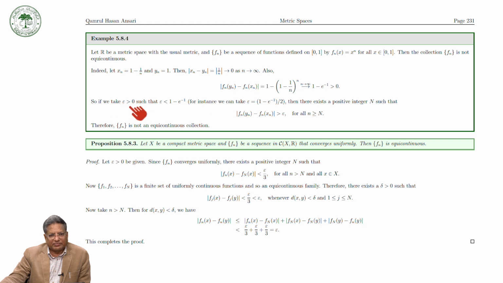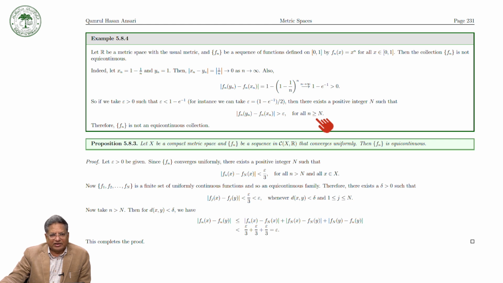So if we take epsilon greater than 0 such that epsilon is less than 1 minus e raised to the power minus 1, for instance epsilon equal to (1 minus e raised to the power minus 1) divided by 2, then for all n beyond some positive integer N, the difference is greater than or equal to epsilon.